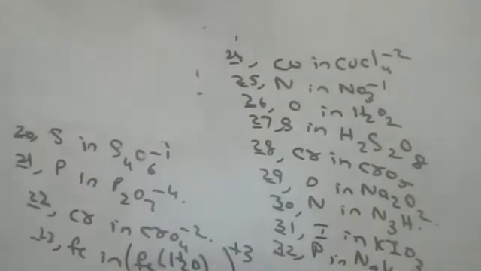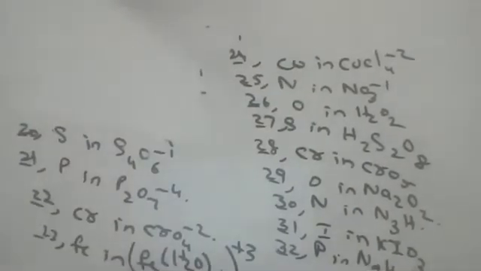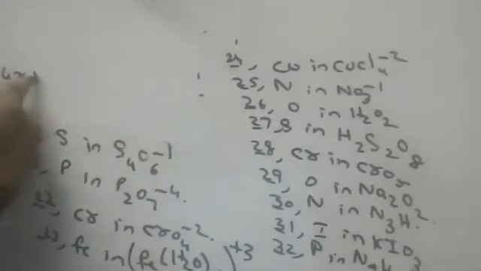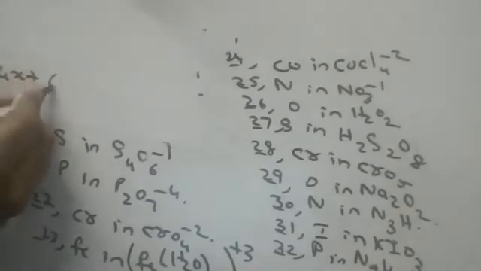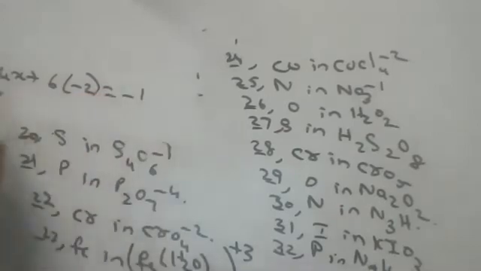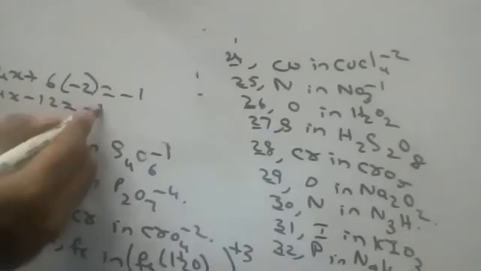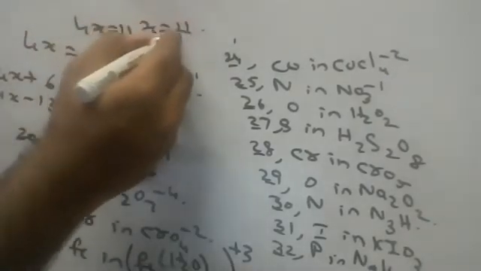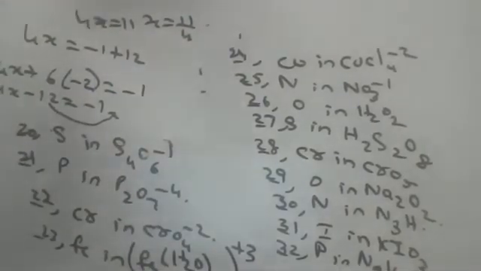Who is going to tell me sulfur? Boys are not involved at all. Very happily. 4x plus 6 into -2 is equal to -1. Very good. 4x minus 12 equals -1. This comes here. 4x equals plus 11. x equals 11 by 4. Super, very good. 11 by 4. Okay.